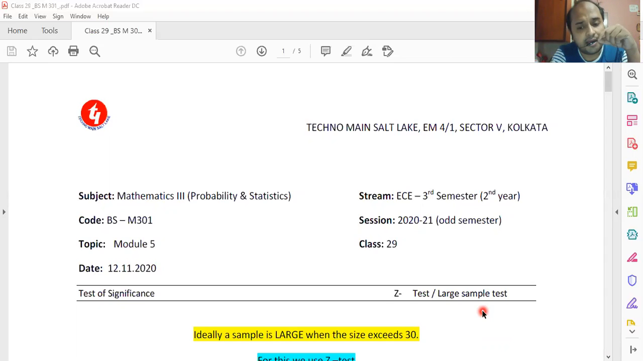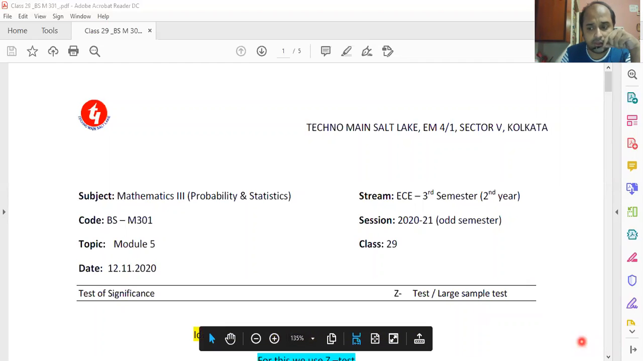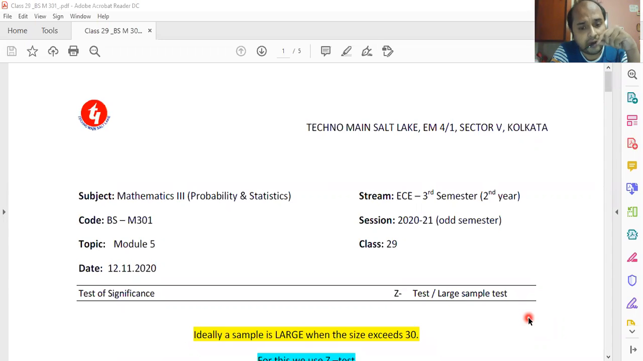So if the count is greater than 30, it is a large sample. And if the count is less than 30, it is called a small sample. Do not ask me right now why the limit has been set at 30, because a huge amount of mathematics is behind it and it is beyond the scope of our syllabus. If I start discussing this, then I shall not be able to discuss other things in the syllabus.